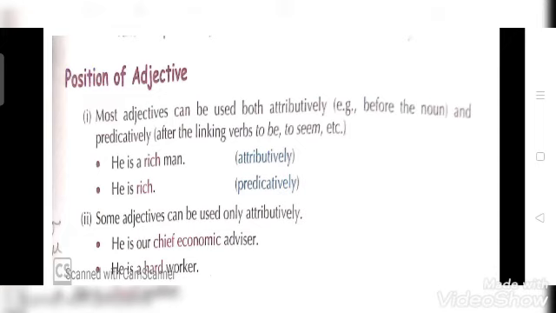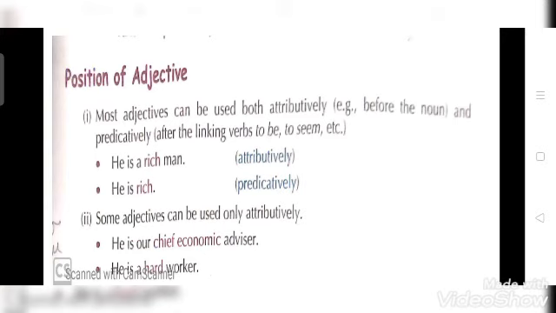That means in this, rich is used before a noun, and the noun is man. So you can say it is attributive. That means here the adjectives will come before a noun.